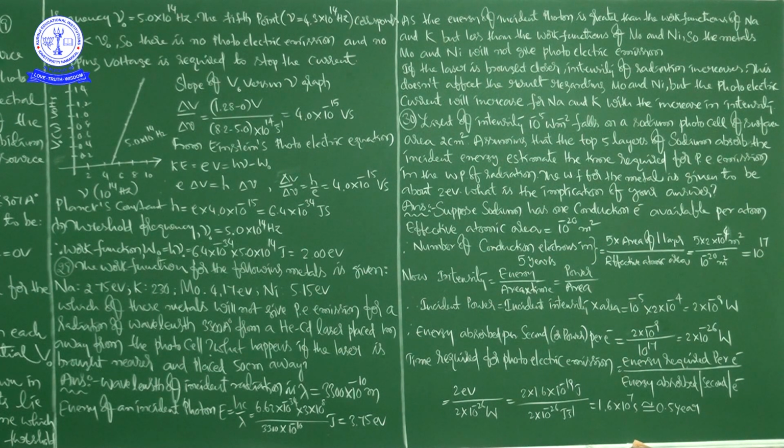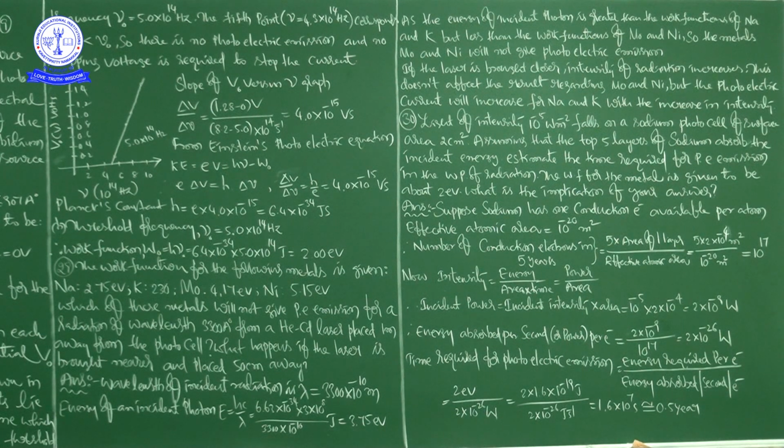Now see here. After calculating the energy of the incident photon, we see that the energy of the incident photon is greater than the work function of sodium and potassium, Na and K, but less than the work function of Mo and Ni. So the metals Mo and Ni will not give photoelectric emission. Molybdenum and nickel will not give any photoelectric emission.